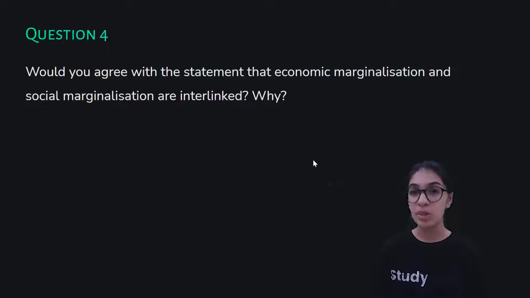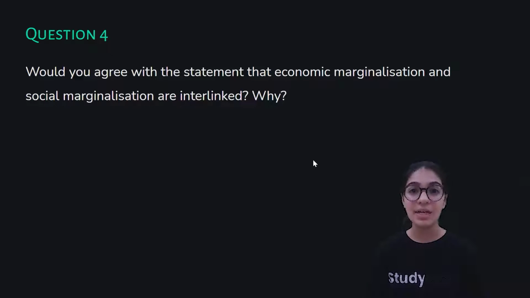I gave you a similar example in the previous question also, and this could apply to this question too. This is just an example of how economic marginalization and social marginalization are interlinked, and you can also give this example in your examination in order to make your teacher understand how they are interlinked. So coming back to the example, when they were given such kinds of work, they were automatically pushed into the vicious cycle of poverty, and they became poorer and poorer, which eventually led to economic marginalization also. Because of the social marginalization, which is stereotyping, they were also pushed to economic marginalization. So social marginalization led to economic marginalization.